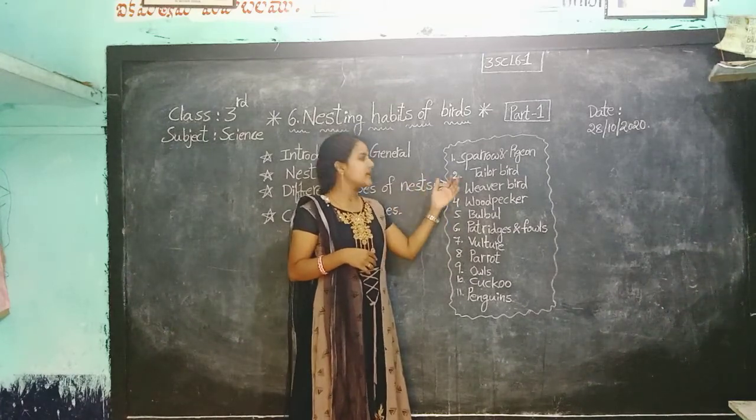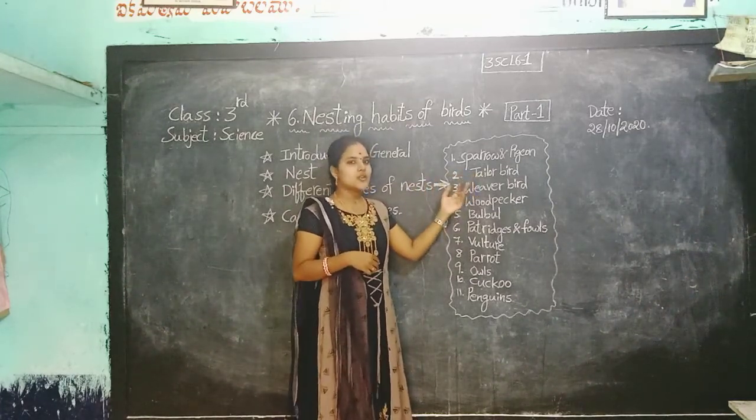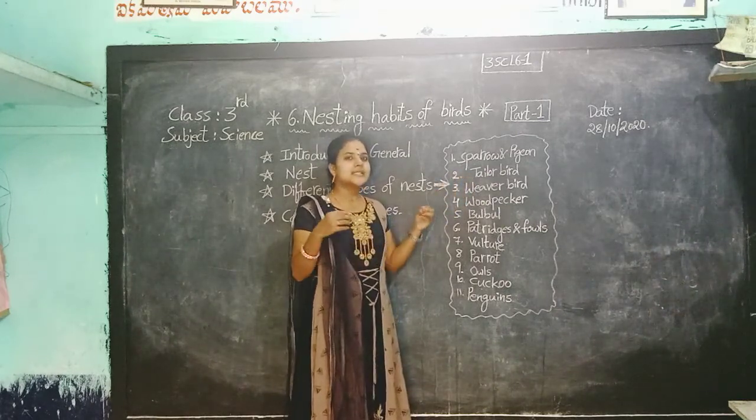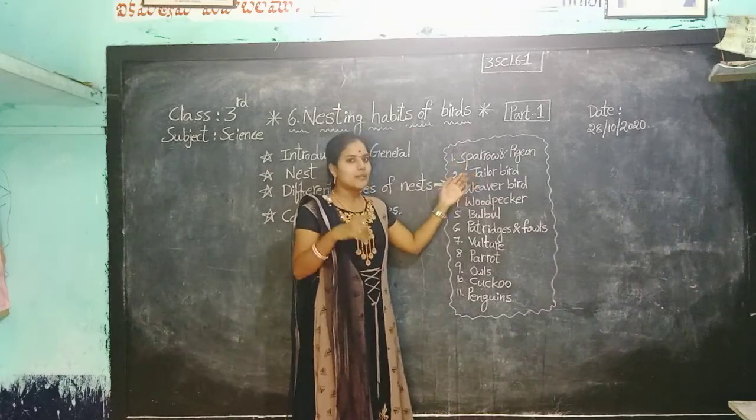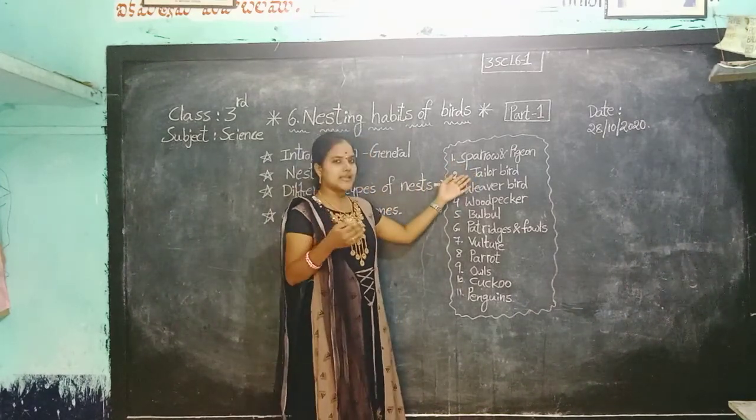As it stitches, it is called a tailor bird. Yes or no, children? The tailor bird stitches its nest. That's why the bird is called a tailor bird. By using 2 or 3 leaves, it makes its nest.